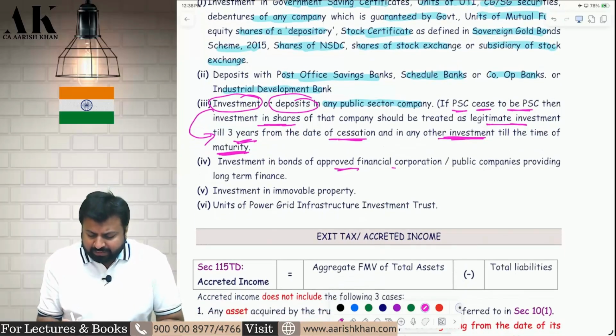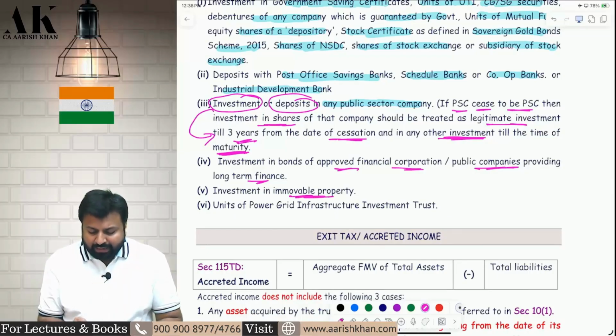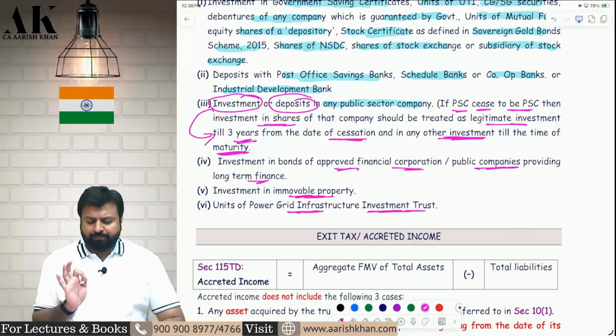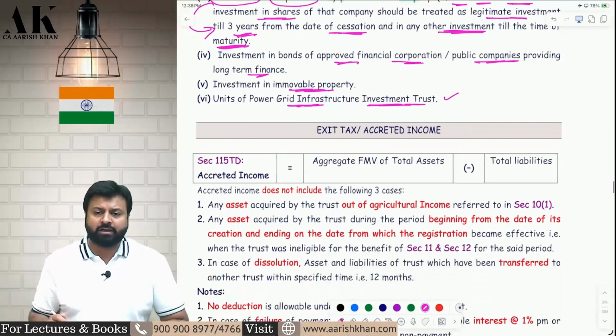Investment in bonds of approved financial corporations, public companies providing long-term finance, investment in immovable property, and the last one, very recently added in 2025, units of power grid infrastructure investment trust. This has been very recently inserted in 2025.